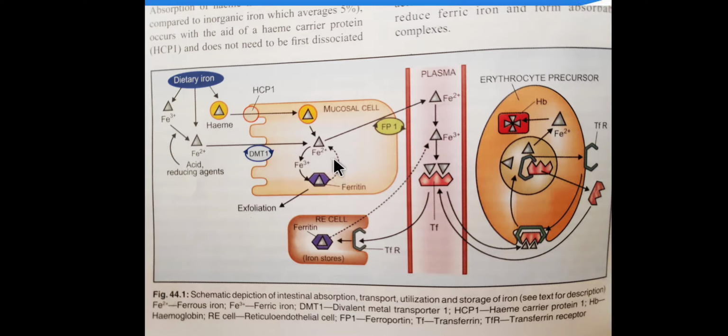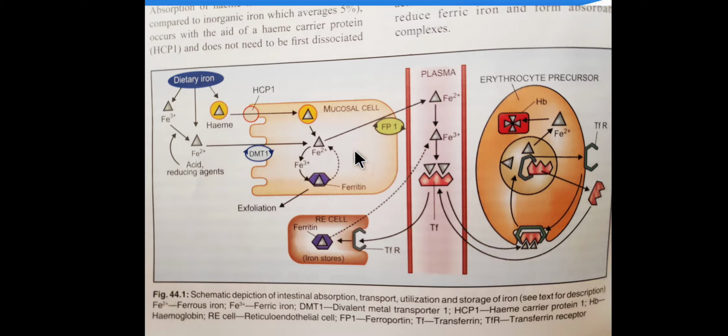This Fe+2 will get converted into Fe+3, and along with apoferritin it will be stored in the form of ferritin within the mucosal cells, and again when required it will get converted into Fe+2 and absorbed. So it is like extra storage, or a curtain for the iron, right?